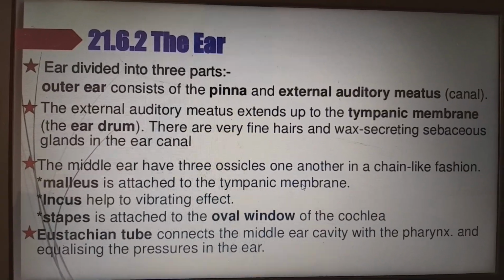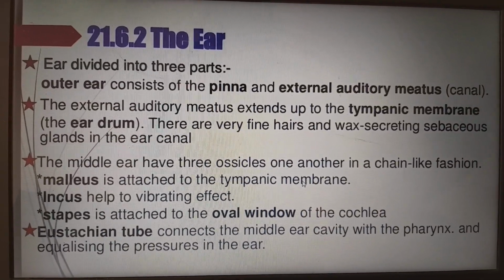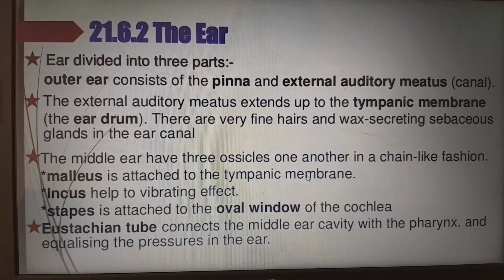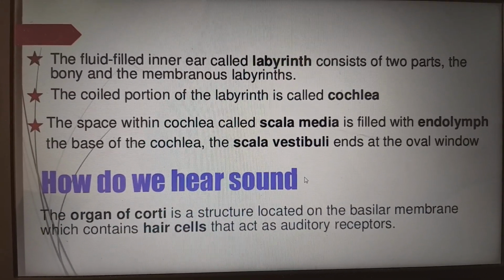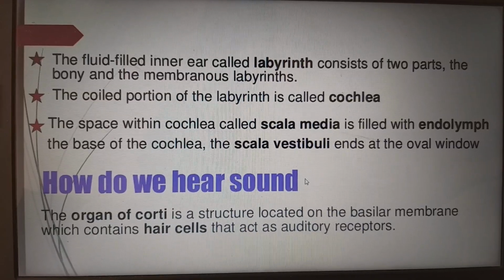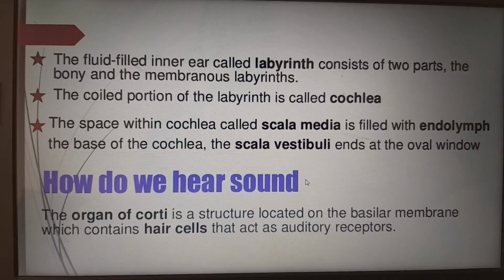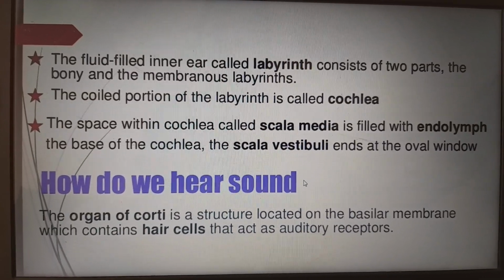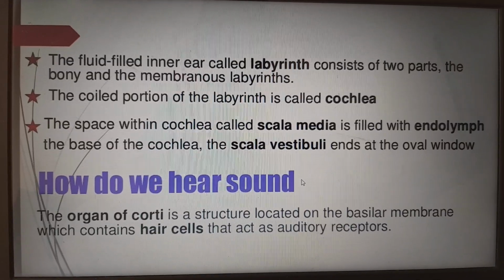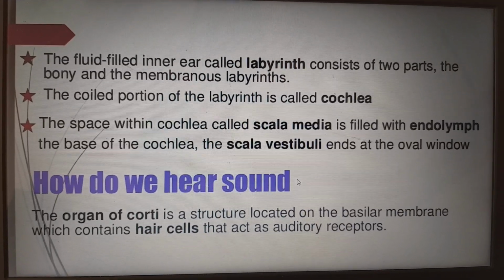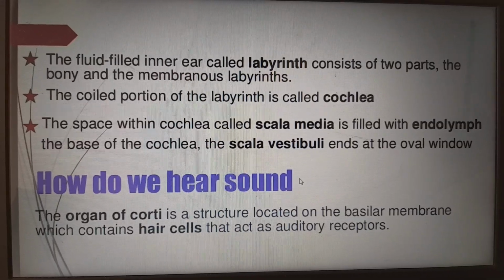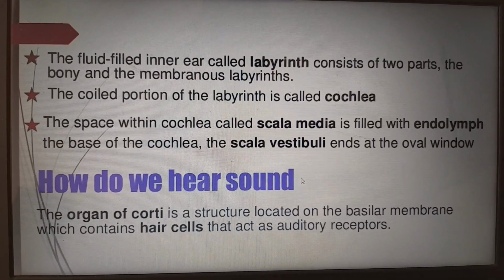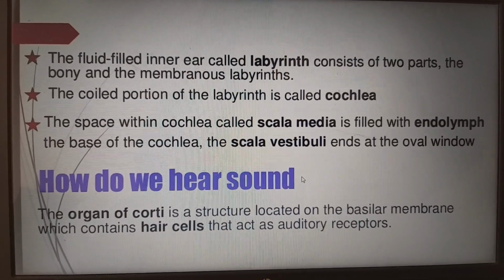Next, the eustachian tube. It connects the middle ear cavity with the pharynx and equalizes the pressure in the ear. Next, the fluid-filled inner ear, which we call the labyrinth, consists of two parts, the bony labyrinth and the membranous labyrinth. The coiled portion of the labyrinth we call the cochlea. The space within the cochlea, called scala media, is filled with endolymph. At the base of the cochlea, the scala vestibuli ends at the oval window.